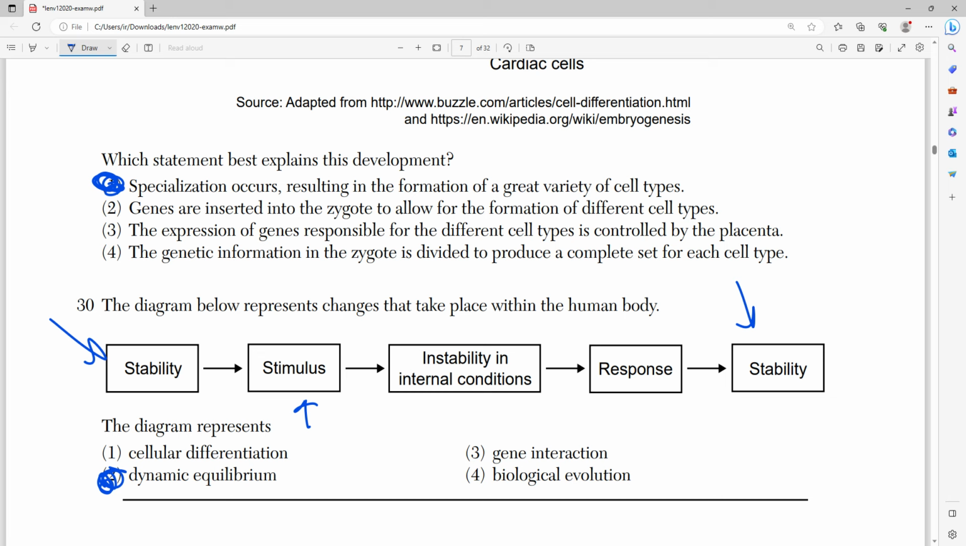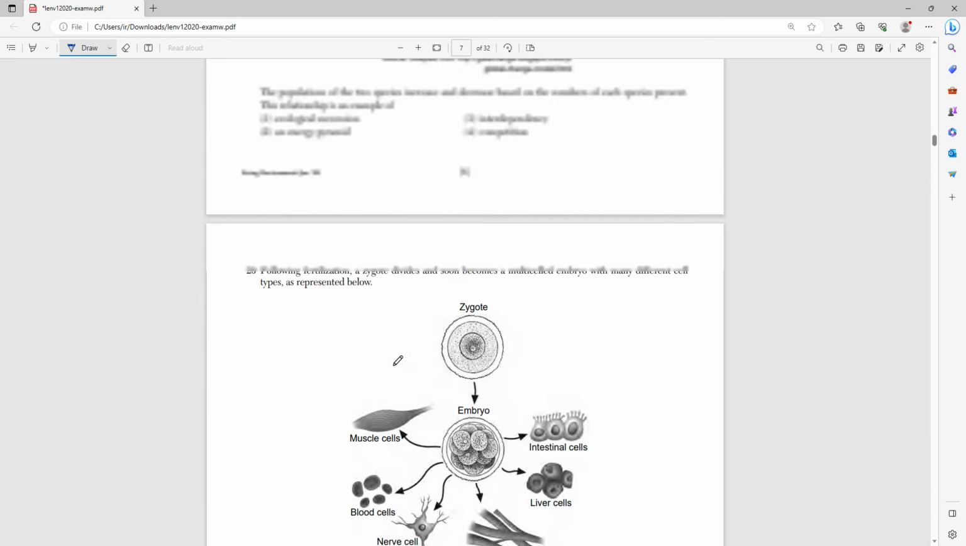in order to try and cool myself down. So the stimulus would be heat, instability, internal condition. My body temperature is rising rapidly, and my response is to sweat. And that sweat makes my body temperature lower, and that makes me more stable. So dynamic equilibrium equals homeostasis equals balance, all the same thing. So that's all 30 questions from this section.